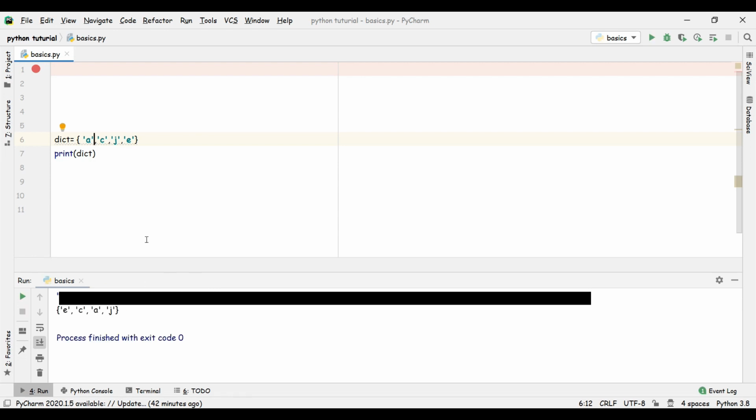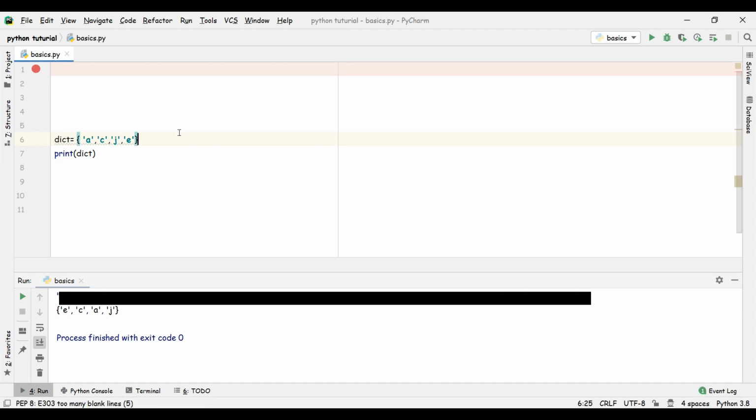As we have seen, A, C, J, E, but in a dictionary it gets shuffled up. So it got shuffled up in dictionaries. And let's see, every time we run this code, the dictionary will shuffle all the elements in its list. So every time, this time A, J, C, E, and again E, C, A, J, and a random one will come.